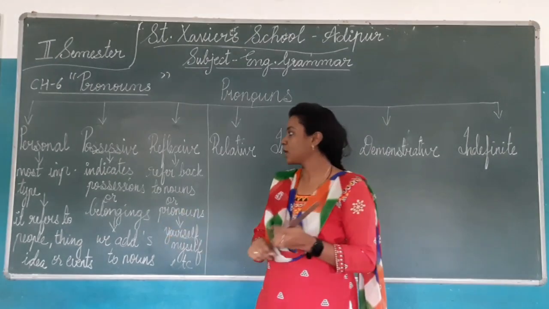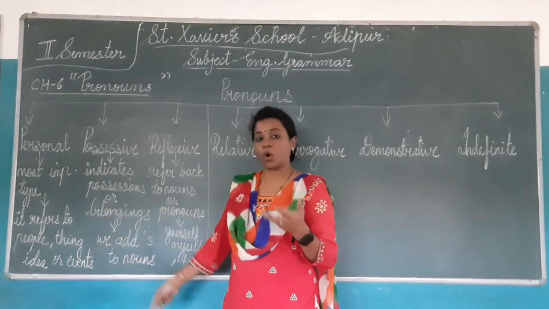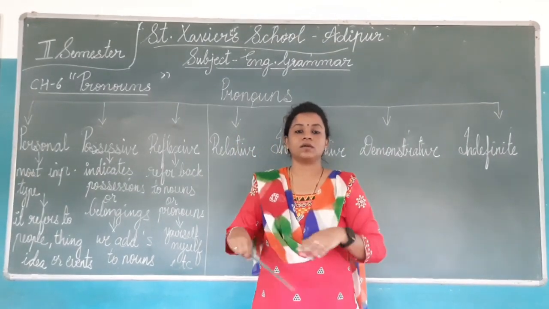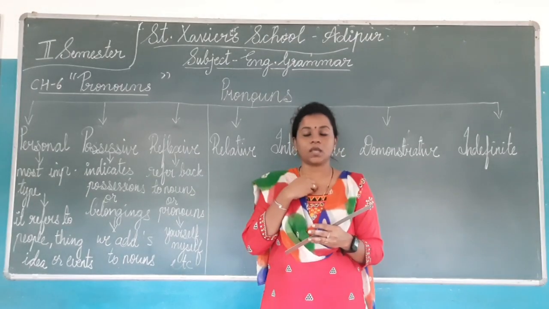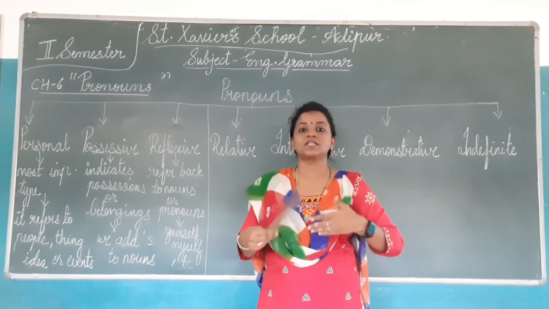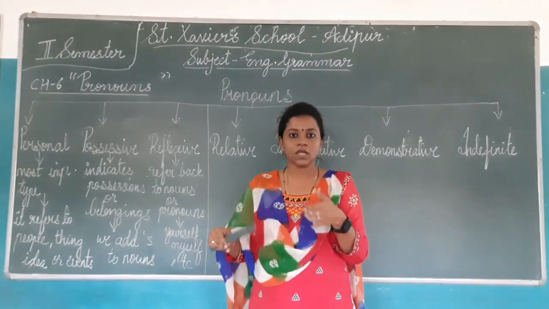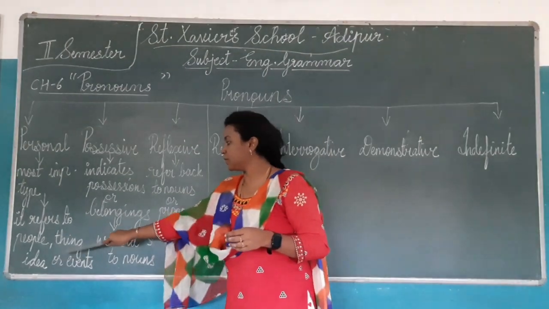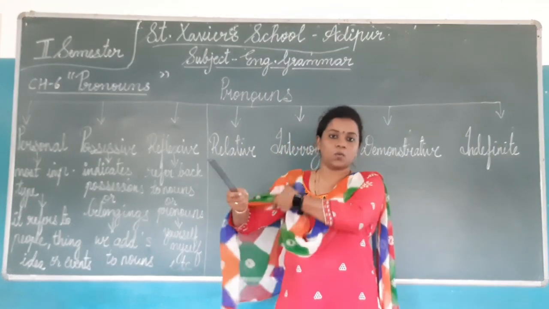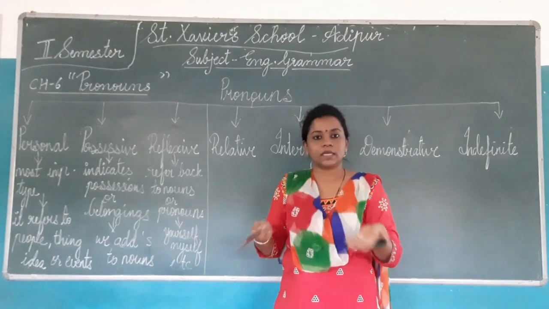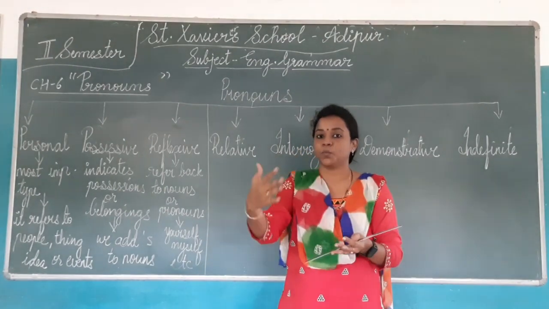So personal pronoun is the most important type of pronoun. It refers to people, thing, idea and events. Now personal means a person, me. So we refer to that as a pronoun. जैसे अभी मेरा नाम Sharon है. So instead of Sharon I will say she. Understand? So it refers to people, thing, idea or event. It is just another thing of a noun. Noun describes people, event, ideas, things and all. And personal pronoun also refers to that with different words.